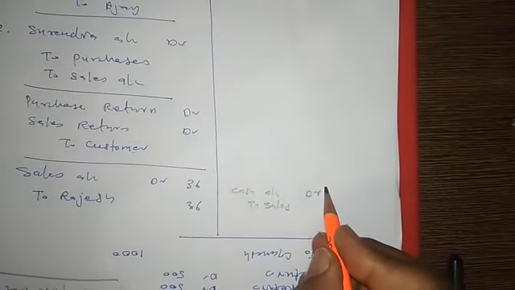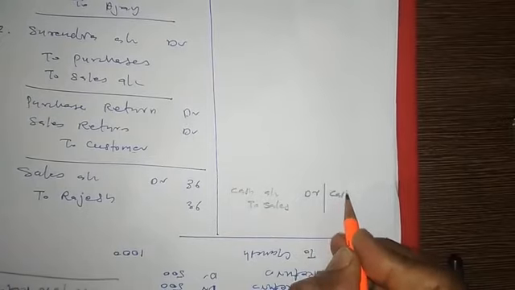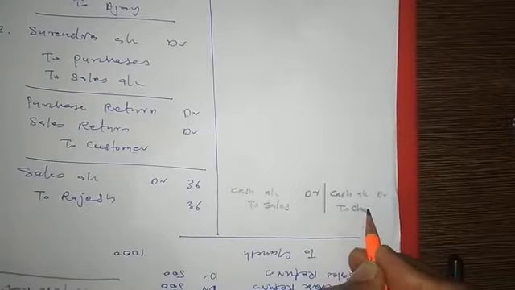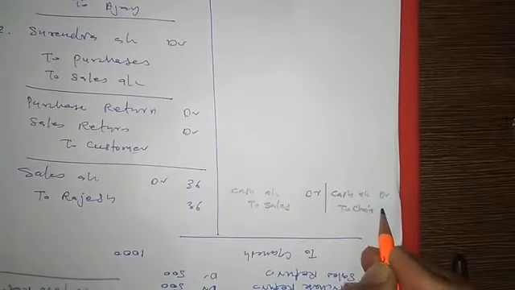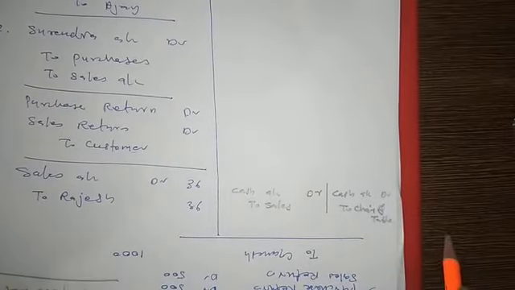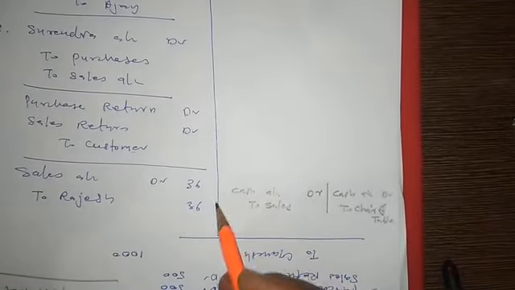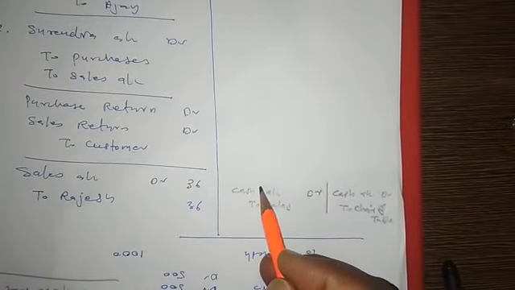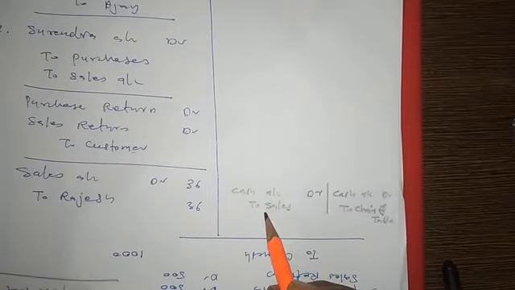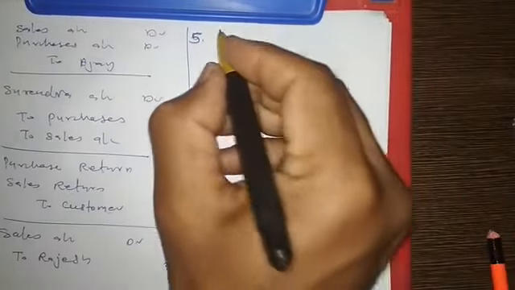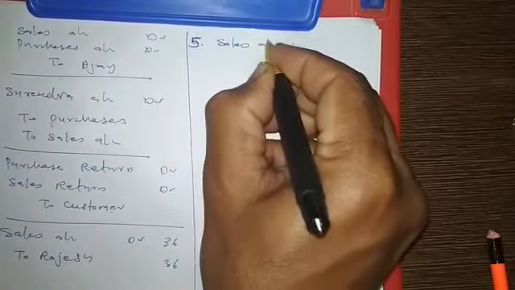But what is the correct journal entry? The correct journal entry is this: cash account debited to chair and table. This is the entry, and this is the entry they passed wrongly. But in that, one aspect is correct: the cash account is correct. Only sales is wrong. So the sales they have written is wrong, and we need to correct it. So we are debiting the sales account.